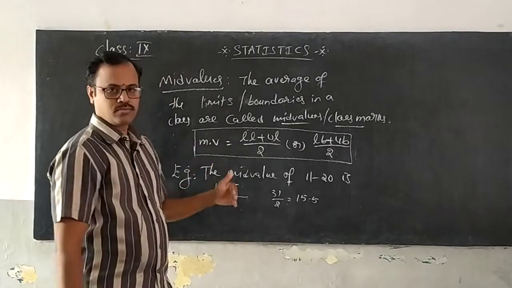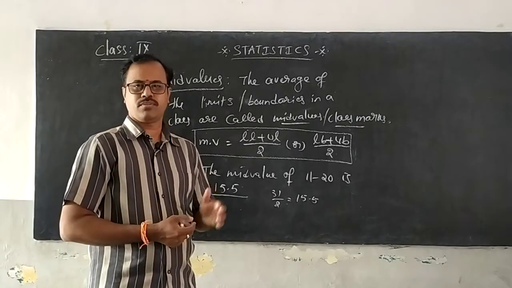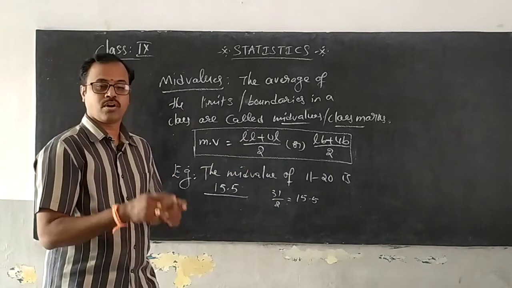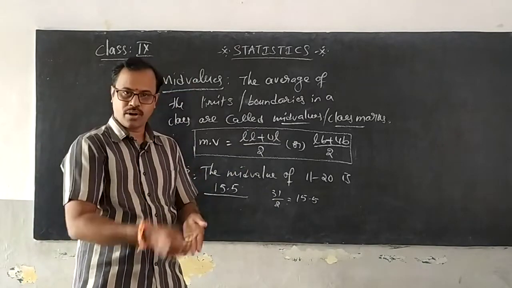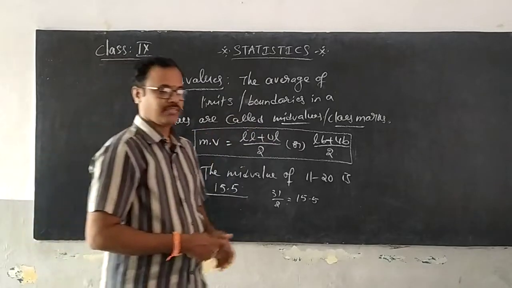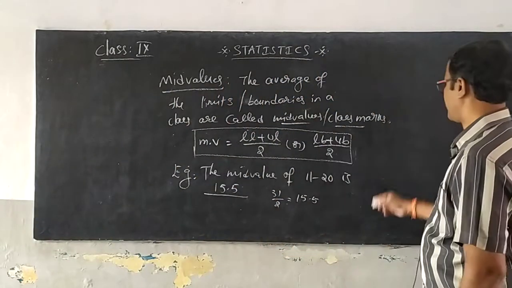Now, after the mid value, we want to know what is meant by the frequency in a grouped frequency distribution table. I told you earlier what is meant by frequency of raw data, where we took an ungrouped frequency distribution. The number of times a value is repeated is called frequency, isn't it?